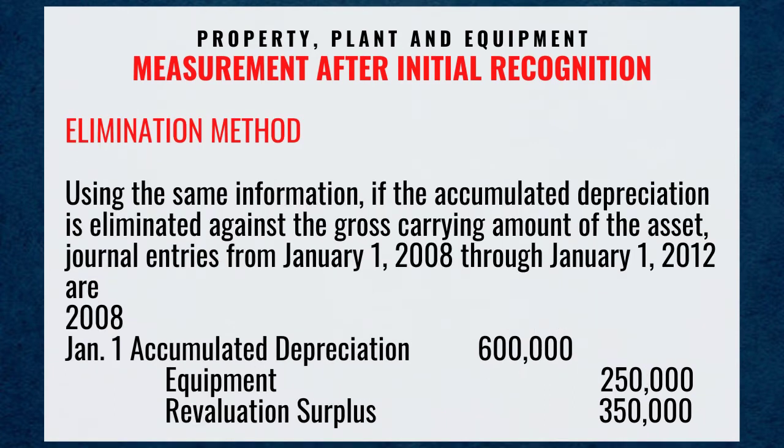Elimination method. Using the same information, if the accumulated depreciation is eliminated against the gross carrying amount of the asset, journal entries from January 1st, 2008 through January 1st, 2012 are: 2008, January 1st, debit accumulated depreciation 600,000 pesos, credit equipment 250,000 pesos, credit revaluation surplus 350,000 pesos.